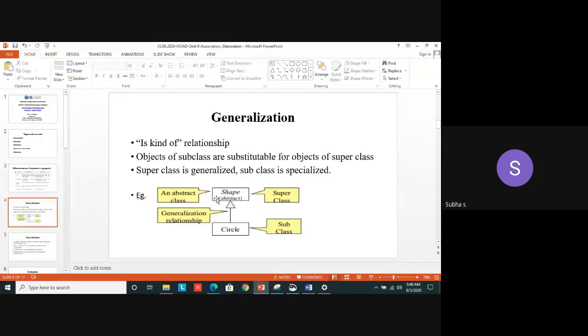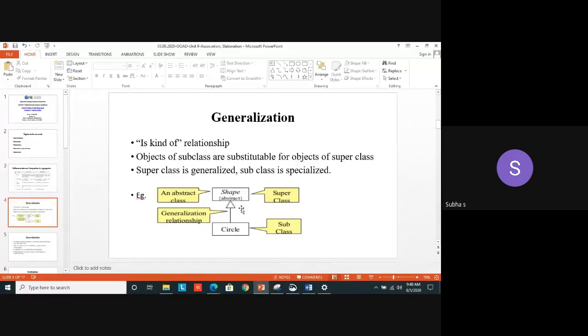This abstract class, you have to mention the name of the class in italics. That is one of the important things you have to note. Okay. So this representation, this triangled arrow mark denotes the generalization.